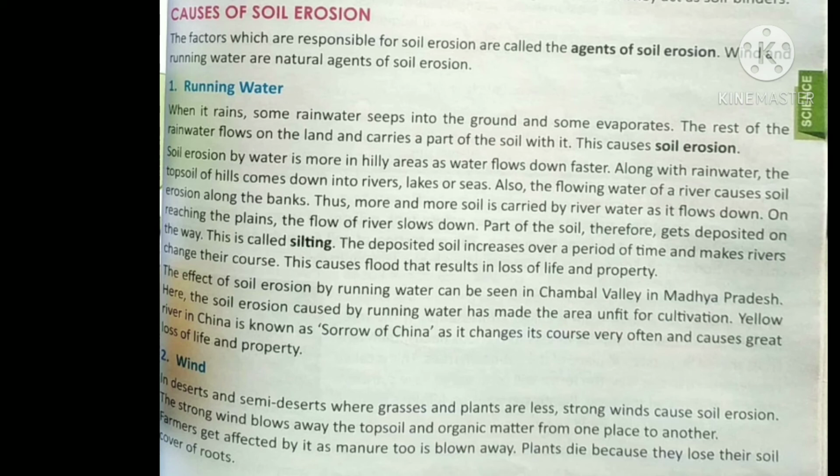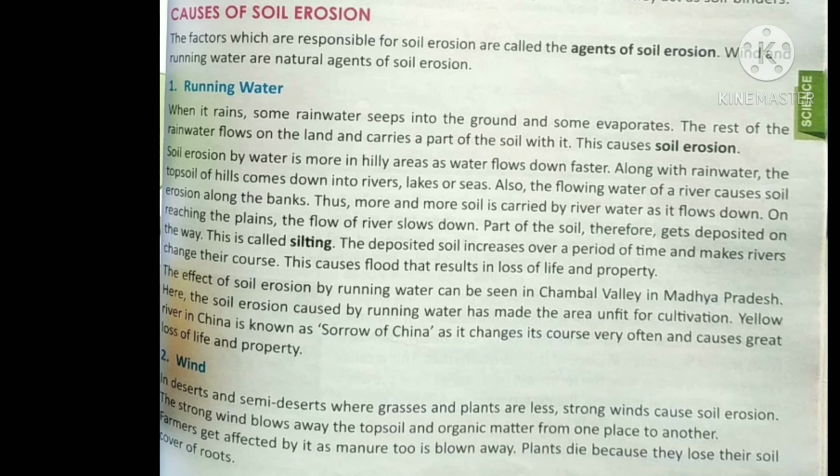Soil erosion by water is more in hilly areas as the water flows down faster. Along with the rainwater, the topsoil of the hills comes down into the river, lakes or sea. Also, the flowing water of the river causes soil erosion along the bank.